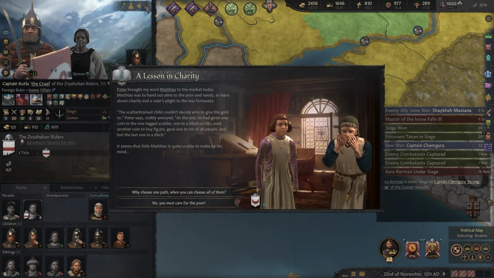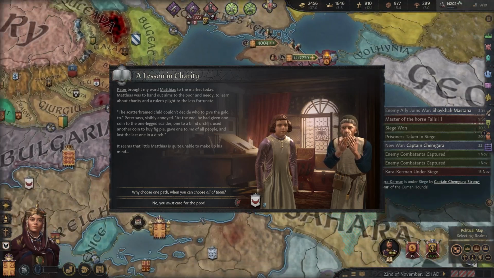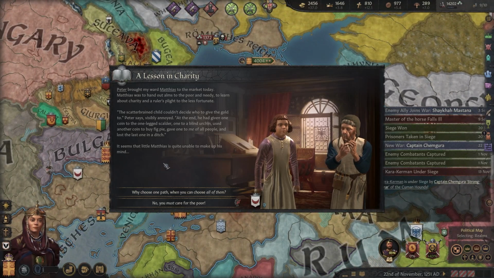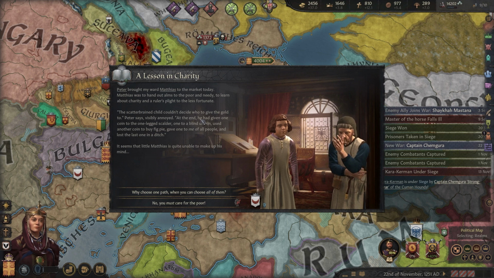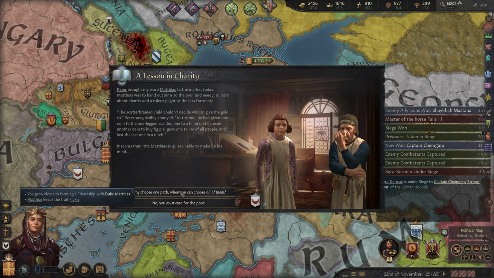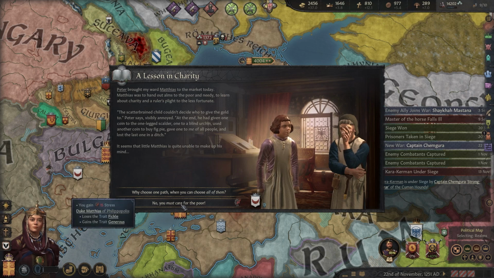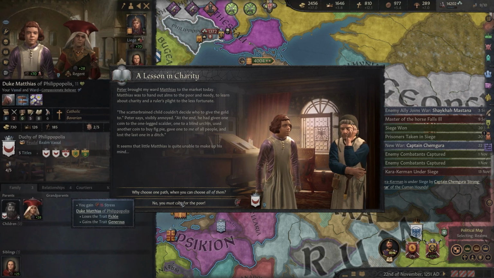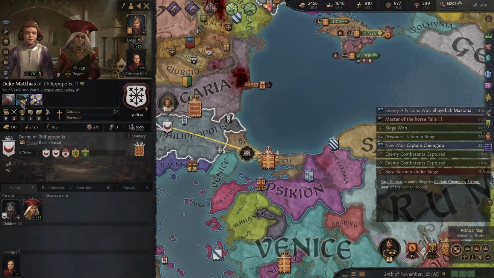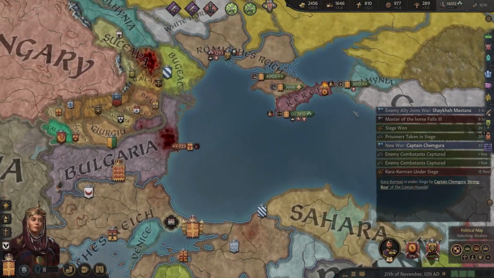Captain Cutlew the Cruel. Peter has brought my ward Matthias to the market today. Matthias was to hand out alms to the poor. The scatterbrained child couldn't decide who to give the gold to. In the end, he had given one coin to the one-legged scalder, one to a blind urchin, used another coin to buy a fig pie, gave one to me of all people, and lost the last one in a ditch. He seems to be unable to make up his mind. He could be fickle. No, you must care for the poor, young Matthias. You must learn and be generous. Be a good Christian.